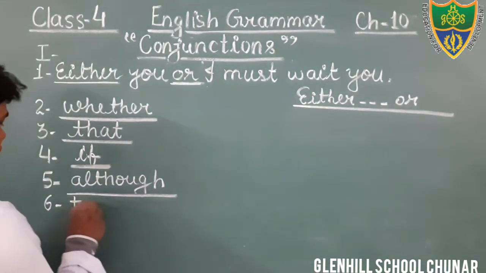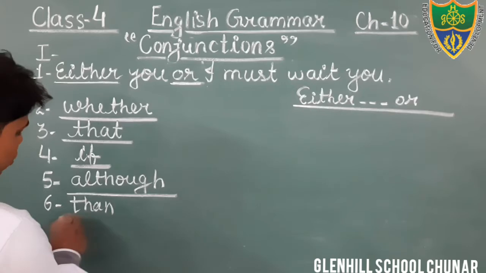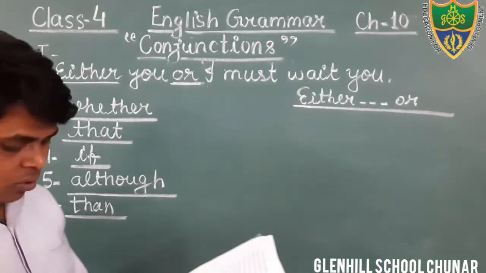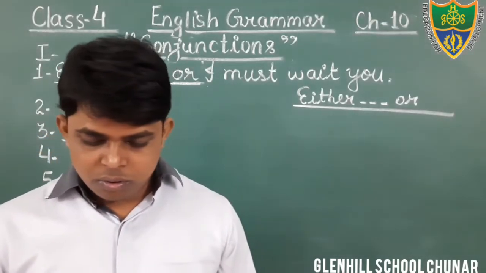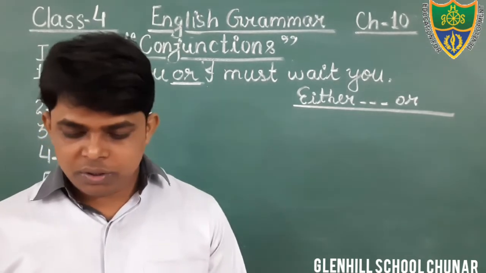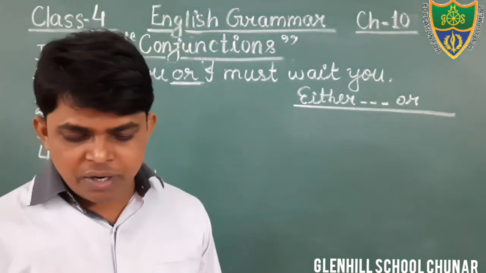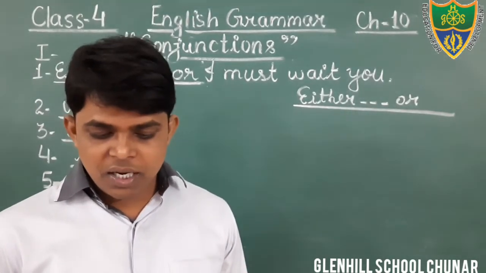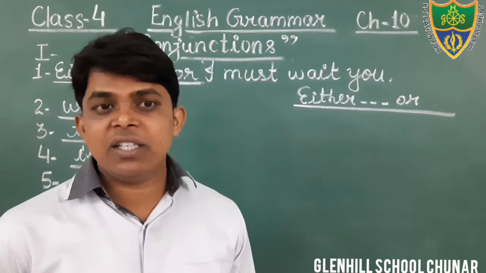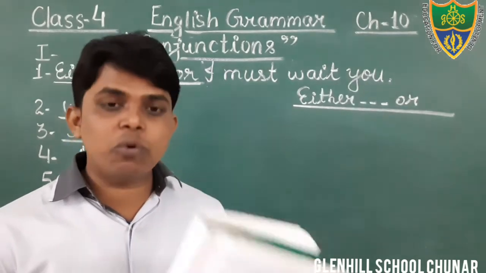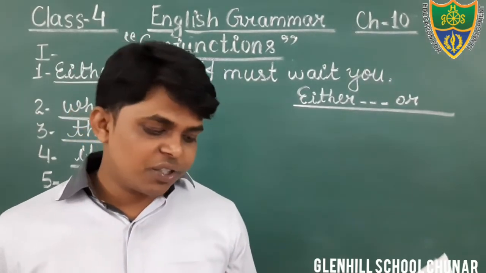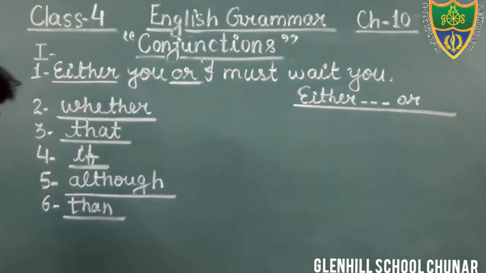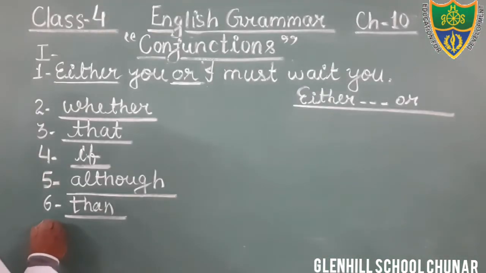Than. Dear students, the word than is used to join two words. Okay? Anu is cleverer than, that is also a degree of comparison. Cleverer than, that is the comparative degree, but here you have to tell the conjunction only. What is the conjunction here? Than. Okay? Question number 7. This is students, question number 7.